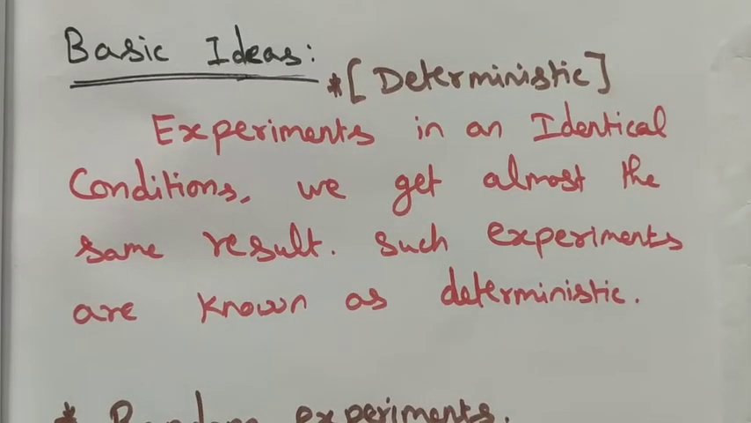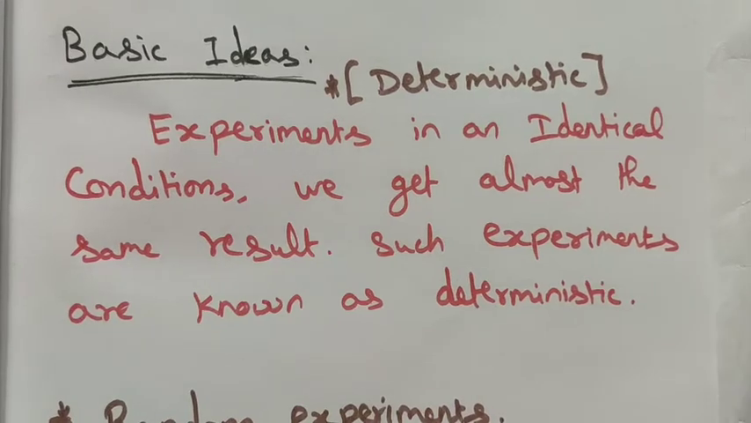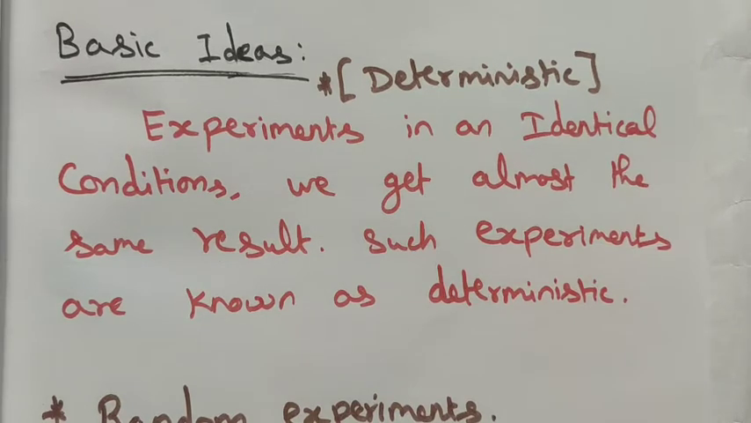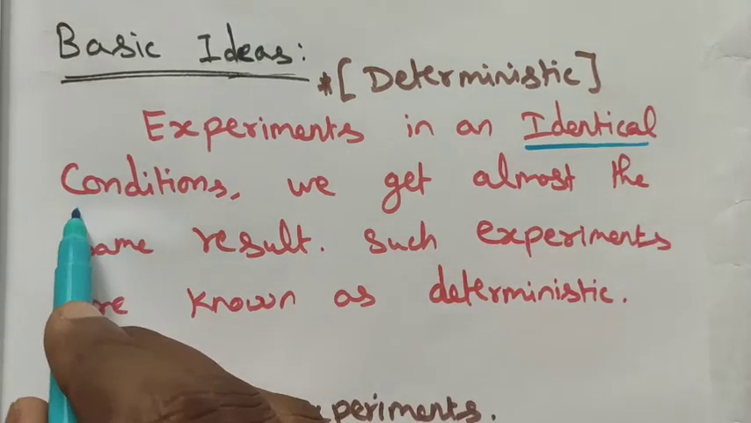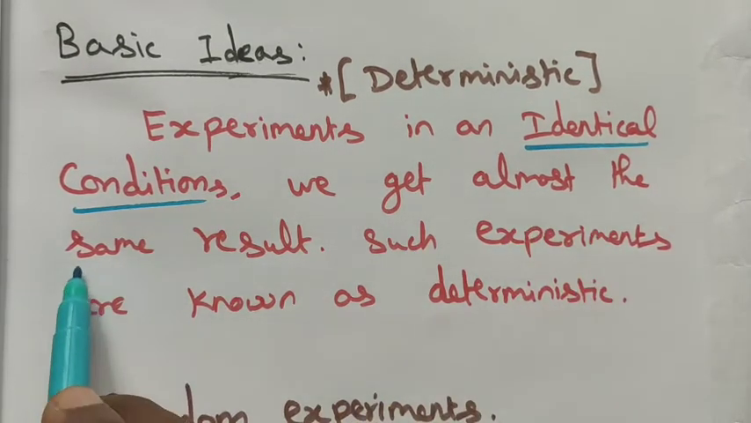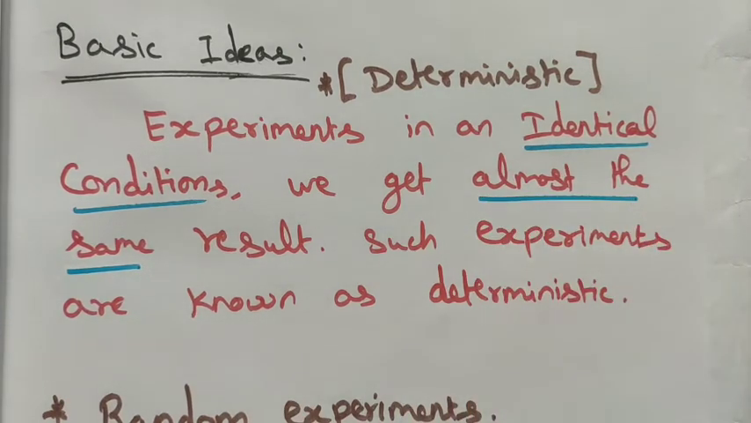Next we see the basic ideas of deterministic and random experiments. Let's see what is deterministic. See the definition. Experiments in an identical condition, in a fixed condition, where we get almost the same result. Such experiments are known as deterministic.